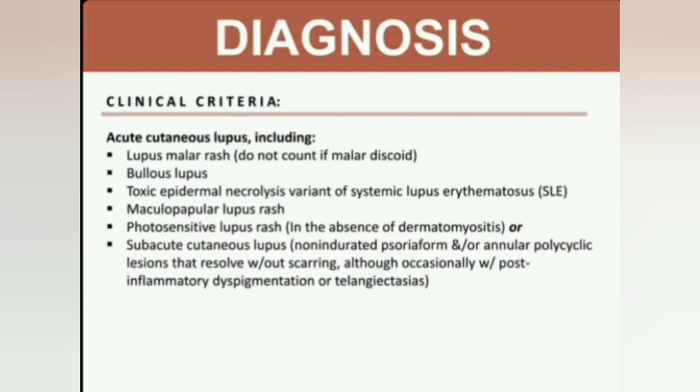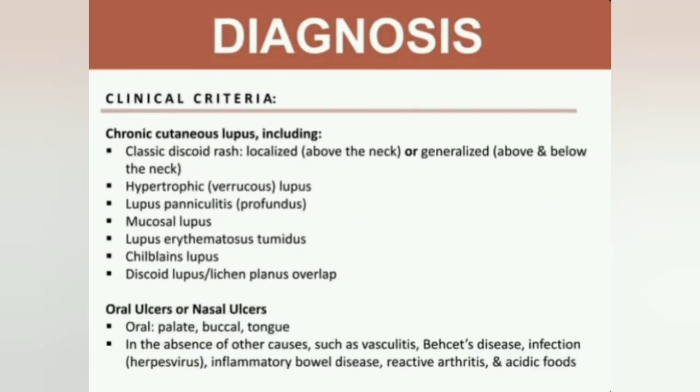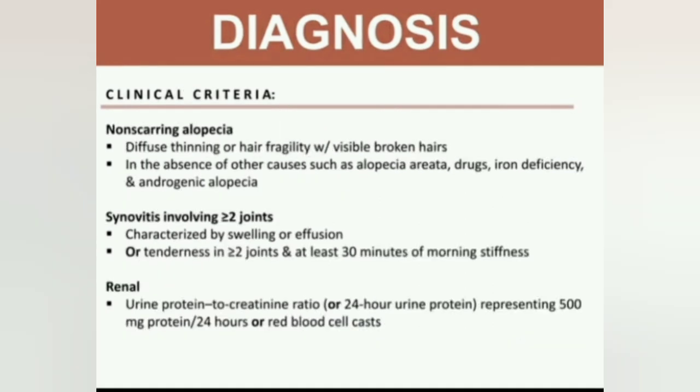Diagnosis based on the Systemic Lupus International Collaborating Clinics criteria. Clinical criteria. Acute cutaneous lupus, including lupus malar rash, bullous lupus, toxic epidermal necrolysis, maculopapular rash, and photosensitive lupus rash. Chronic cutaneous lupus, including classic discoid rash, hypertrophic lupus, panniculitis, mucosal lupus, lupus erythematosus tumidus, chilblain lupus, discoid lupus, oral ulcers or nasal ulcers.